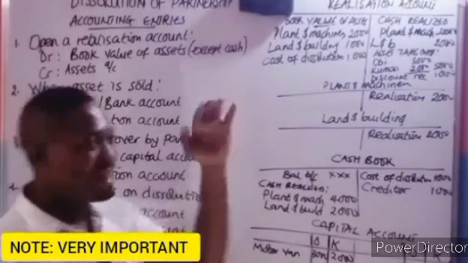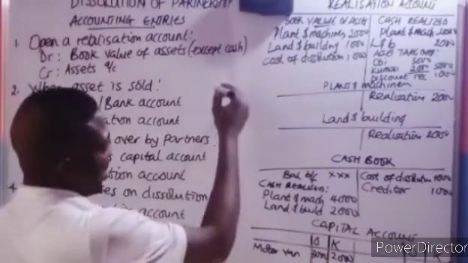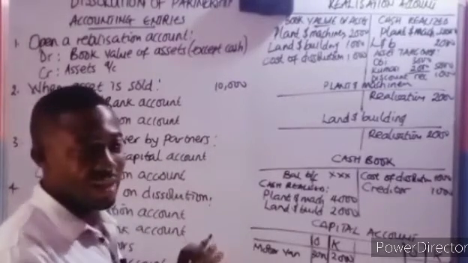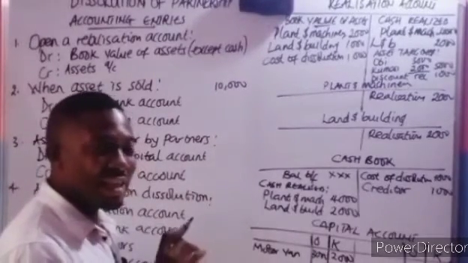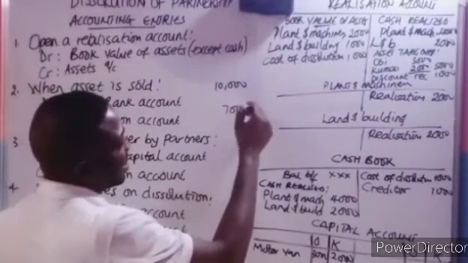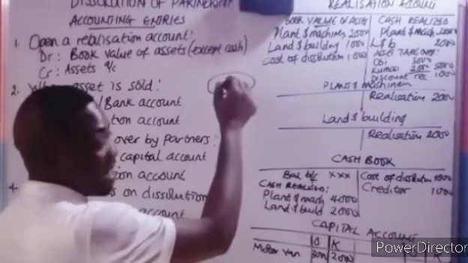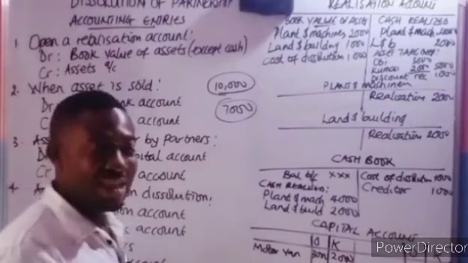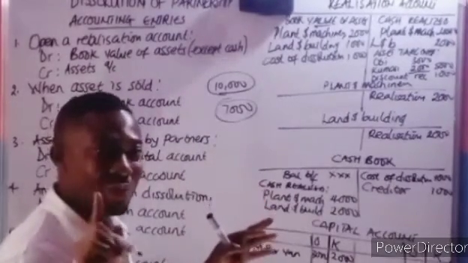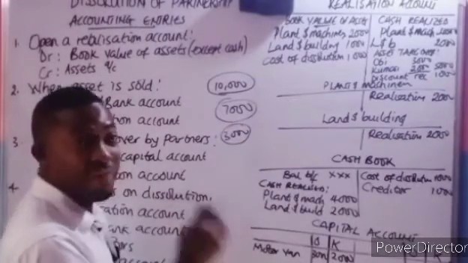If you check the balance sheet that was given in the question and the creditors there is, let's say, 10,000, and in the additional information they state that creditors were paid in full worth 7,000, it means there is a discount of 3,000 received, even if they didn't state it.